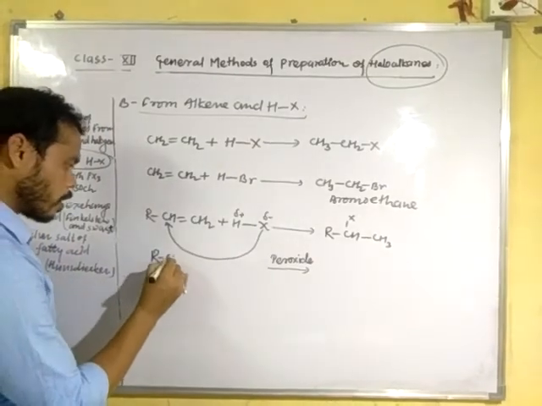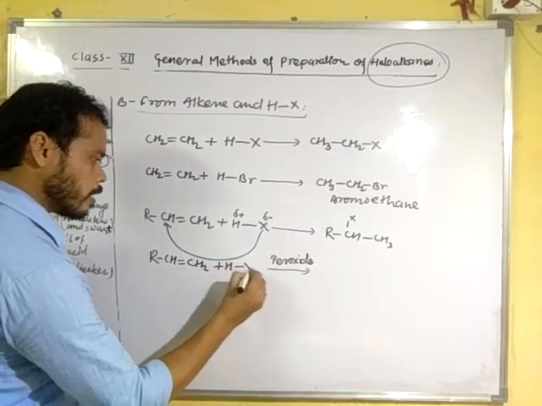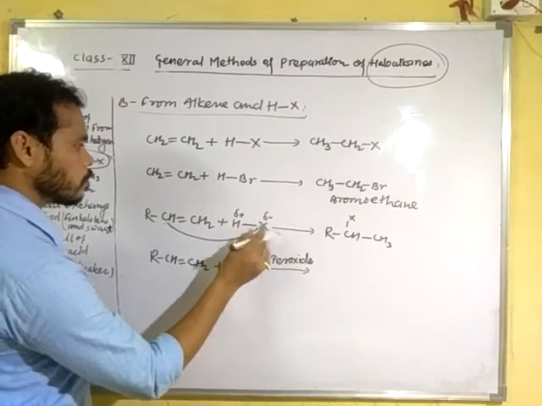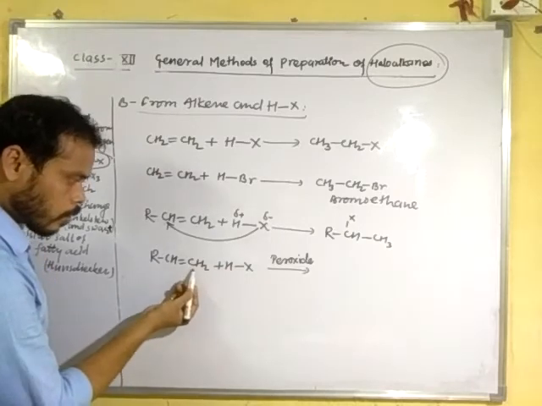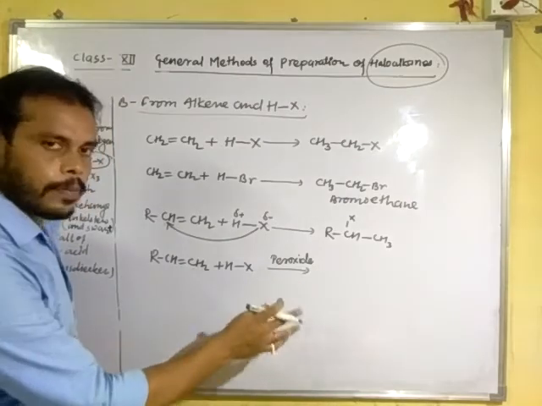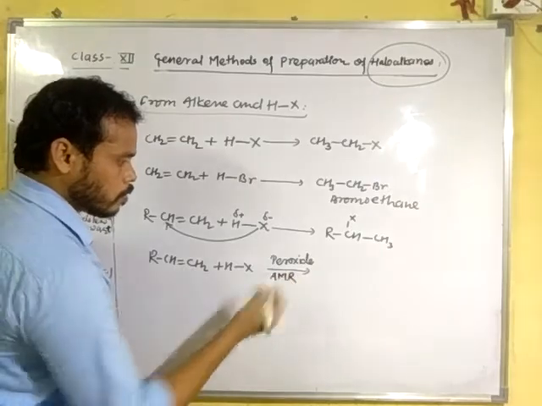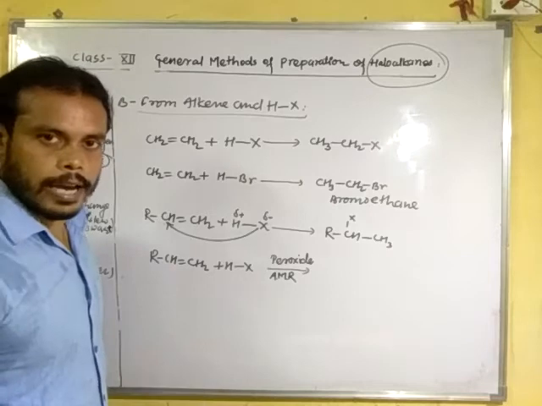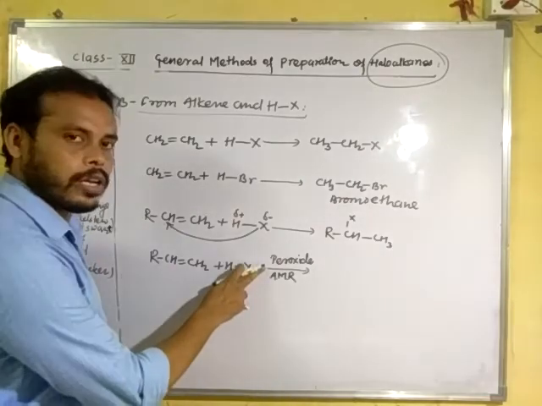Take RCH=CH2 and HX as the attacking reagent. Clear? The negative part will attach to this carbon atom, and it is known as the anti-Markovnikov rule, also known as the Kharasch effect or peroxide effect. So you will have to observe the conditions taken on the arrow.